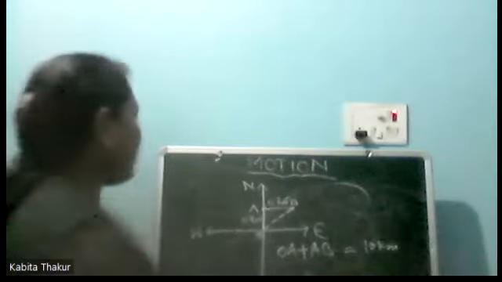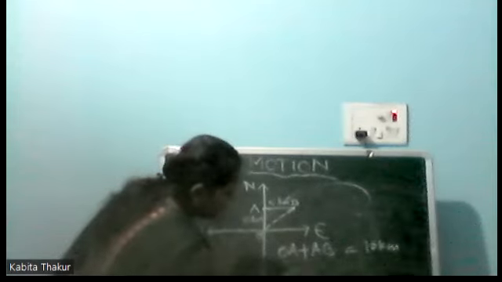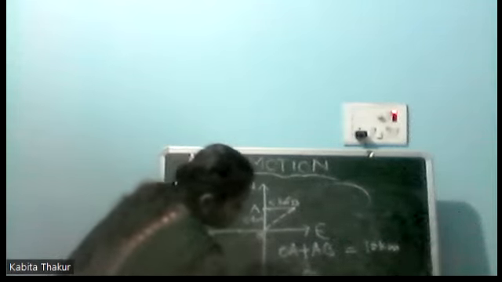Yes, we can write it in this manner. See, we are going to find out this much distance. So what are we going to write? OB square is equal to OA square plus AB square. It can be written in this way.